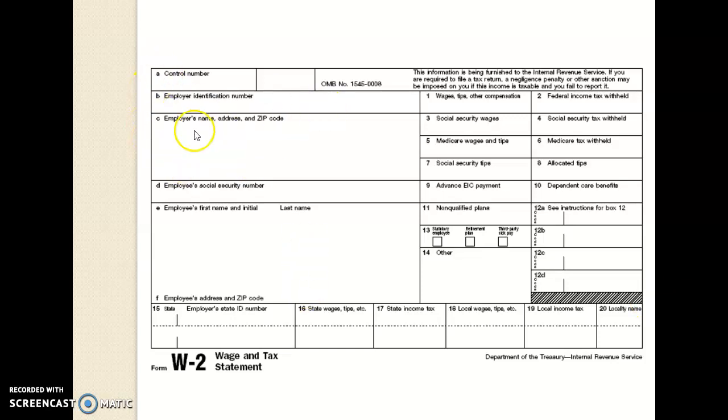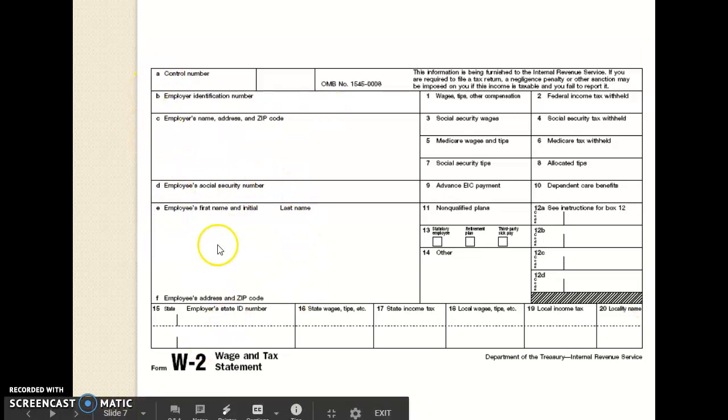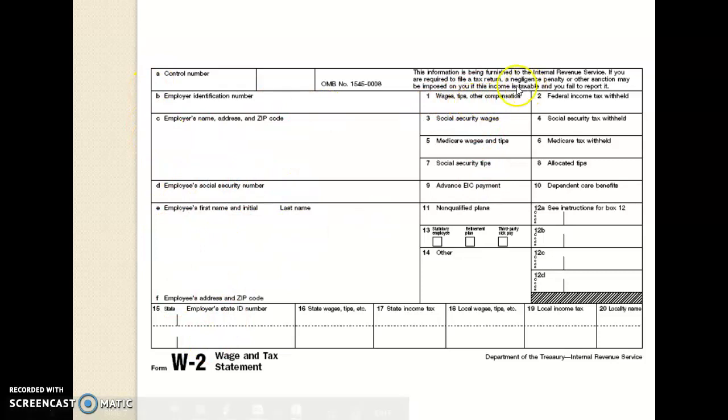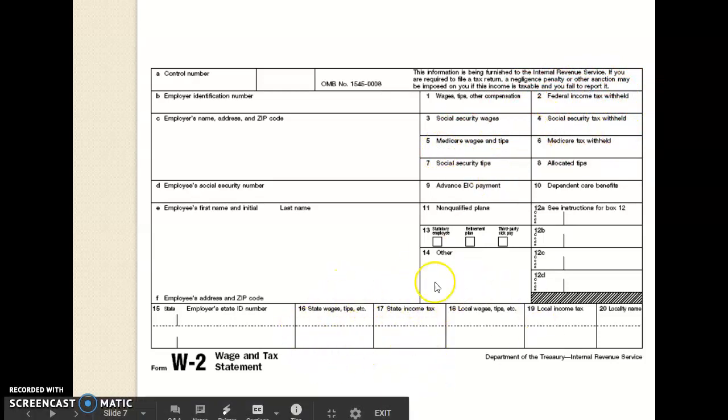Your employer information is here, your information here. Your income amount that you made at that job is here. If you had multiple jobs, you would receive multiple W-2s from each individual employer. Your federal income tax amount that you had withheld from your paycheck is here, along with other taxes that have been taken out. Your state income tax withheld is down here at the bottom.